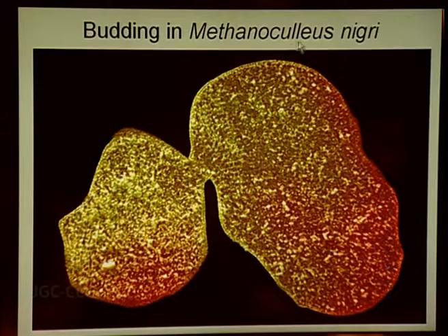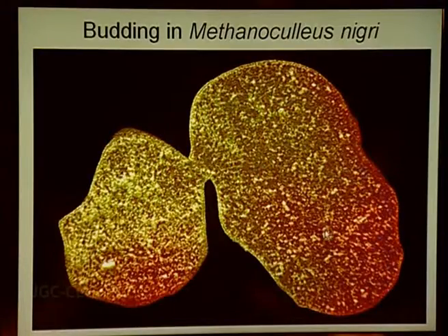Another very interesting archaebacterium is Methanocoelius nigri, where you can see the vegetative cell showing budding, like you see in yeast. Here also they produce a bud, which is a lateral protuberance, followed by the division of the nucleoid material and its entry into the new cell. This type of budding is a common phenomenon we encounter in archaebacteria. And this bud formation will ultimately produce a new phenomenon which is called phenotypic switching.